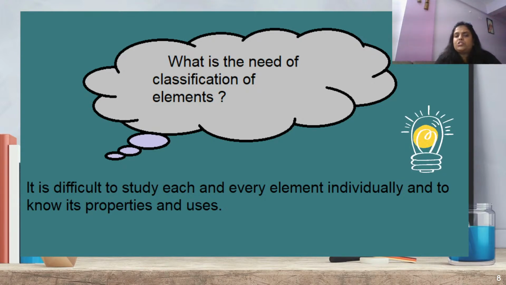So, what is the need to have all these types of classification? See, actually, it is difficult to study each and every element individually and to know its properties and uses. Like, if I tell you all these things are kept inside the kitchen, straight away an idea comes into mind. Okay, kitchen, so utensils will be there, edibles will be there. Got it? Microwave will be there if it is required. Are you getting my point? TV won't be there inside the kitchen. Yes, there are certain people who keep one, but generally TV is in the living room. So this is the purpose of classification of elements, right?